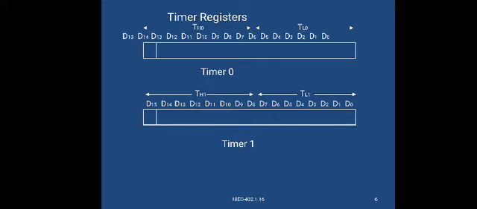It starts at the lower bit on the right side, the LSB, least significant bit D0, D1, D2, D3, and so on.